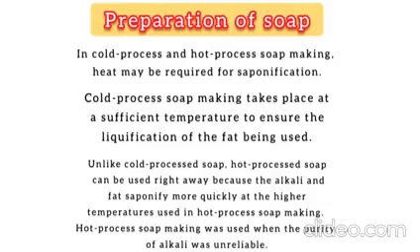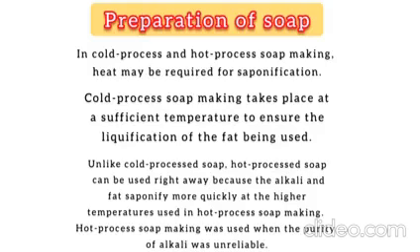Preparation of soap. In cold process and hot process soap making, heat may be required for saponification. Cold process soap making takes place at a sufficient temperature to ensure the liquefaction of the fat being used.